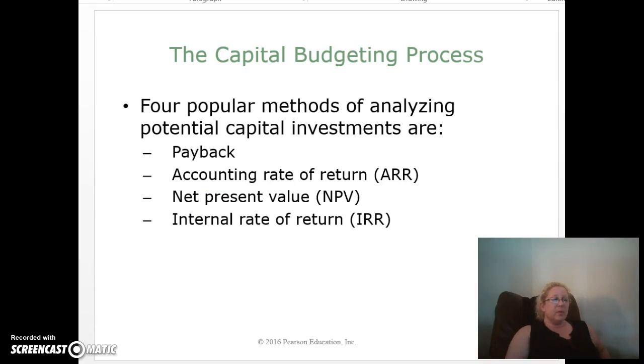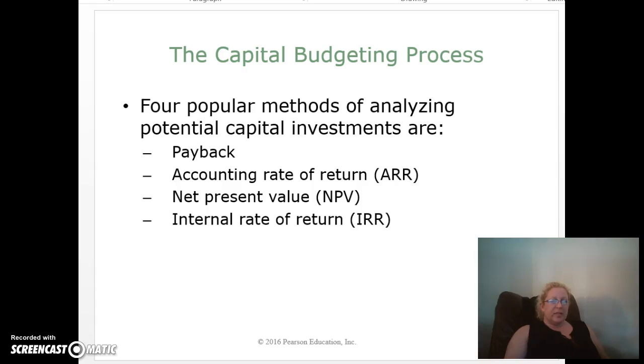Step 2 in the capital budgeting process involves analyzing the investments using one or more capital budgeting methods. In this chapter, we discuss 4 popular methods of analyzing potential capital investments: the payback method, the accounting rate of return, net present value, and internal rate of return.